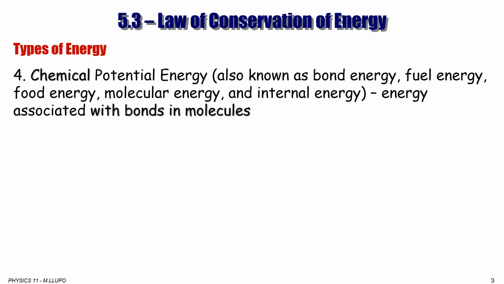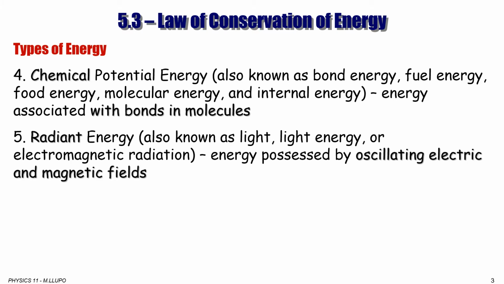Chemical potential energy, also known as energy of bonds, fuel energy, food energy, molecular energy, and internal energy, is energy associated with bonds in molecules. Radiant energy, also known as light, light energy, or electromagnetic radiation, is energy possessed by oscillating electric and magnetic fields. We're going to learn more about this later on.